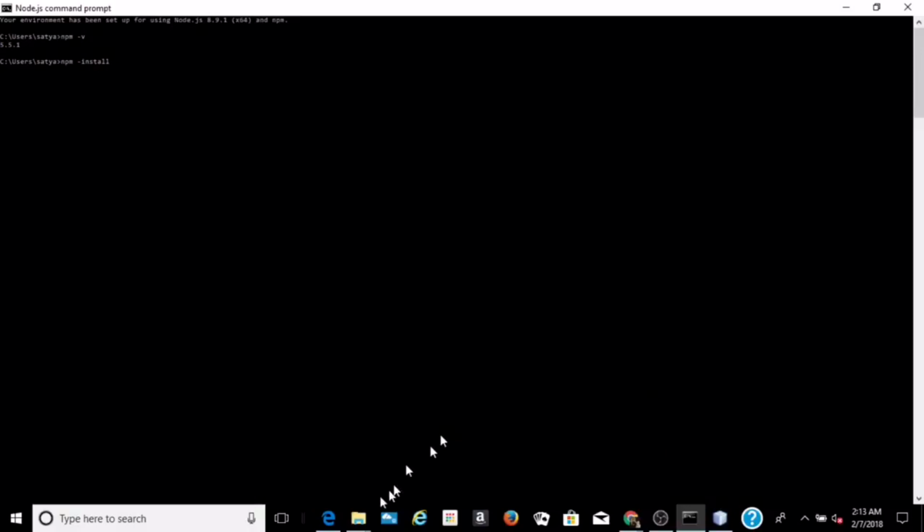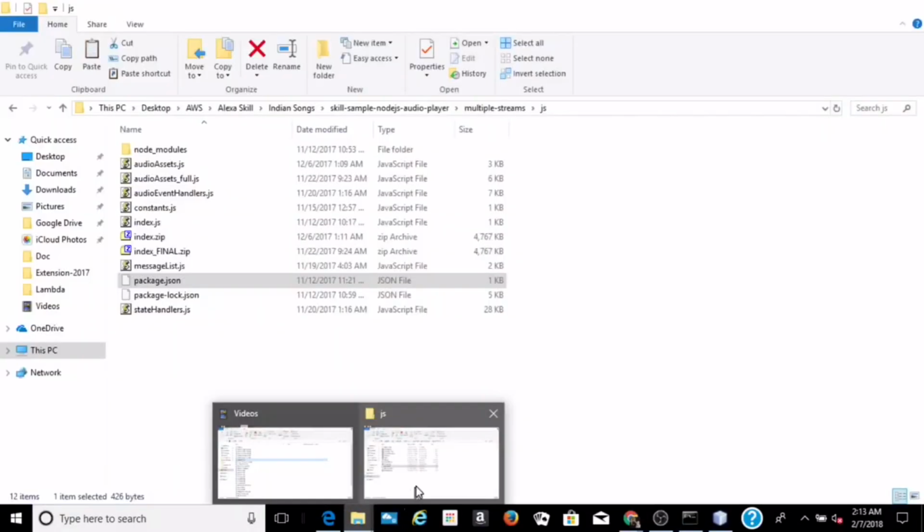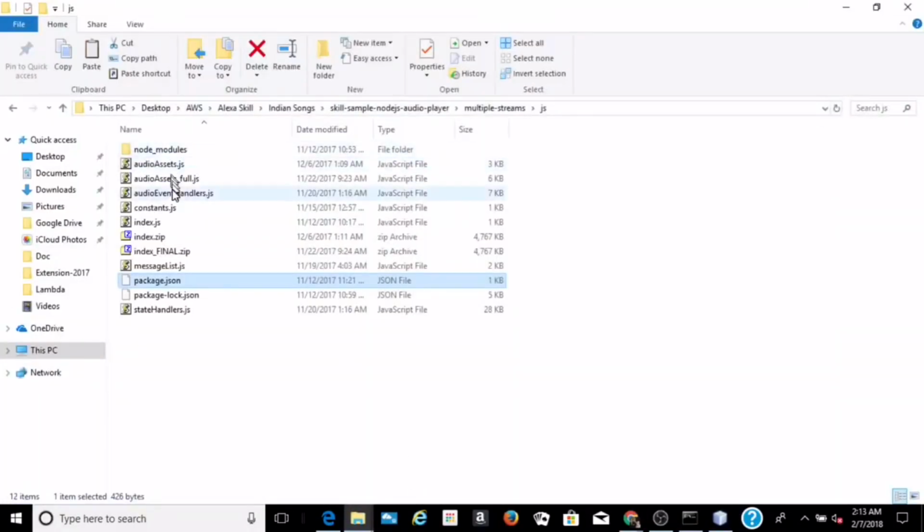Here we can see all the files. We have an index.js, and after compiling the code and creating the package, we create the index.zip file, which we upload to Lambda.